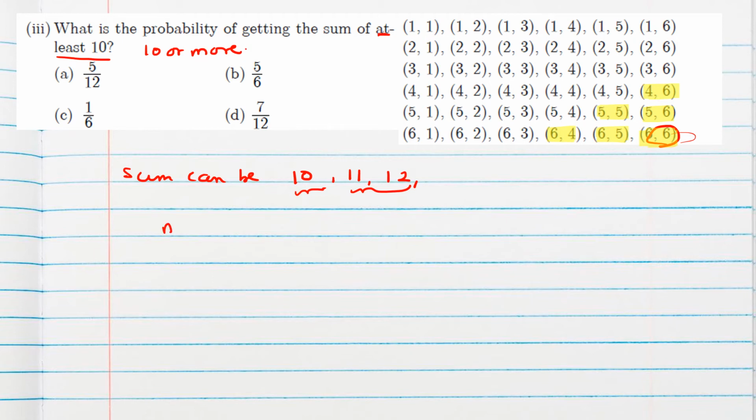So n of s, that means total outcomes are 36, no doubt. But our favorable outcomes are 6 only. So probability will be 6 by 36, which is 1 by 6. So option C is correct.